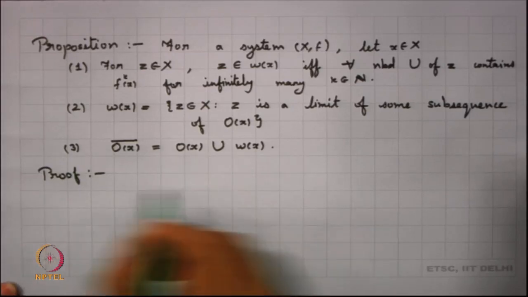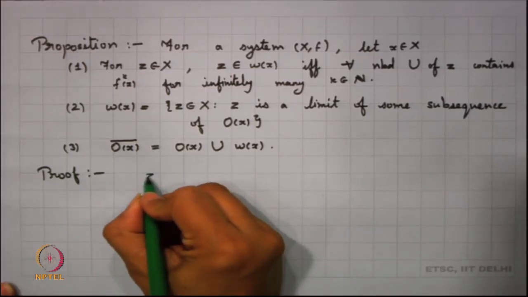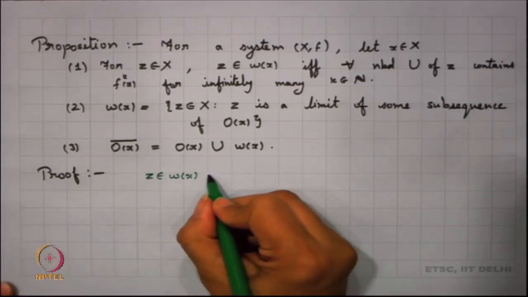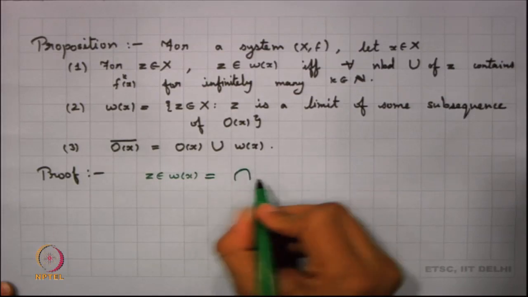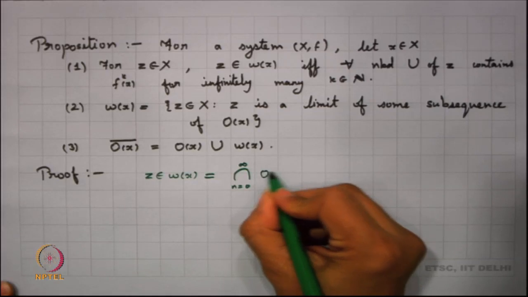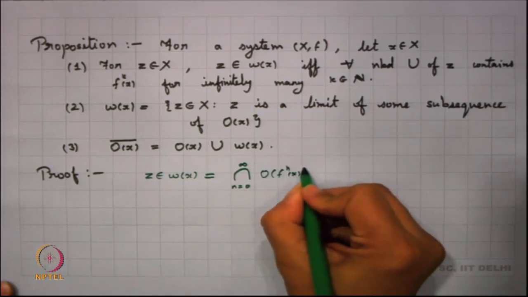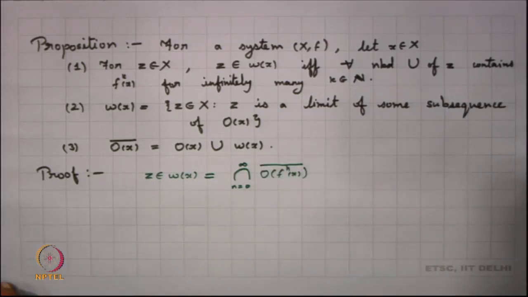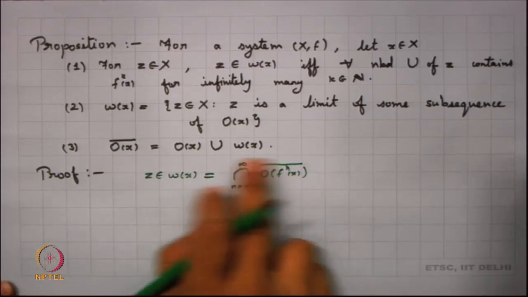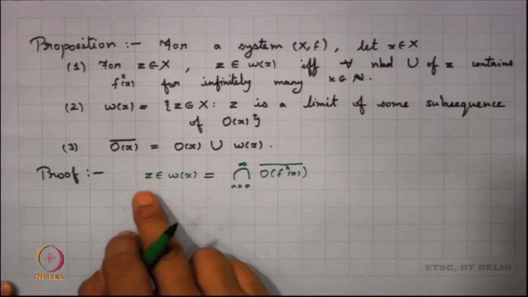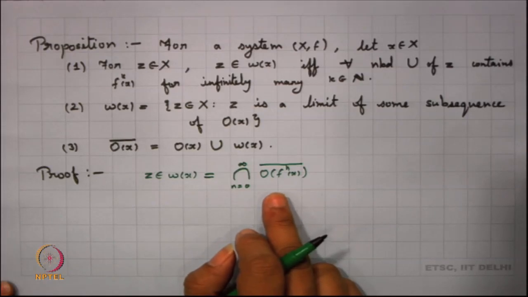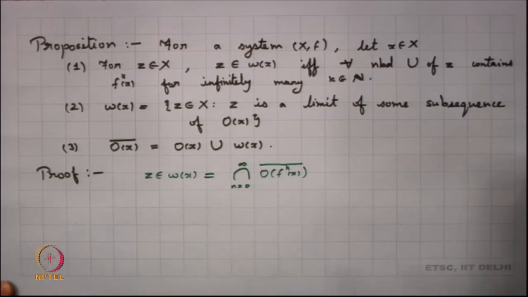Now, what happens if my z belongs to omega x? We know that by definition omega x is the intersection over all n going from 0 to infinity of the closure of the orbit of f^n x. So, since z belongs to each of these sets, whenever I take a neighborhood U of z, it will intersect the orbit of f^k x for all k greater than some n.